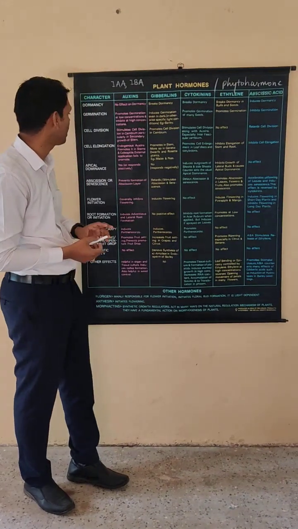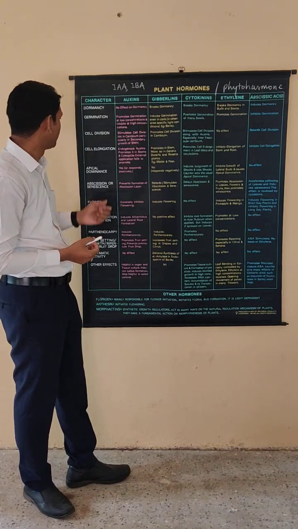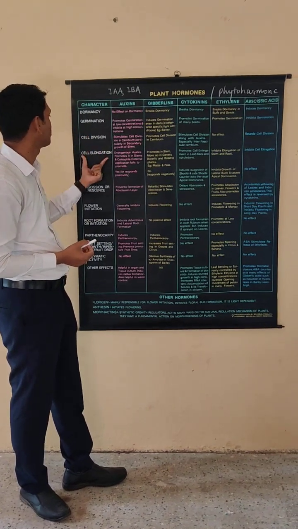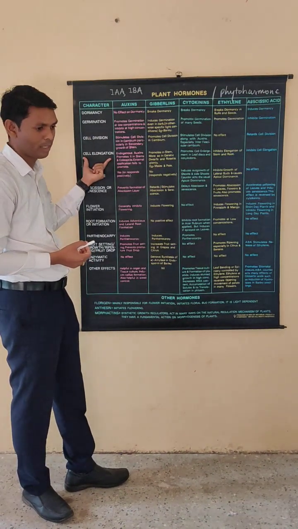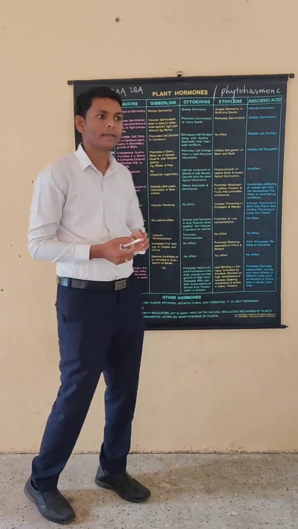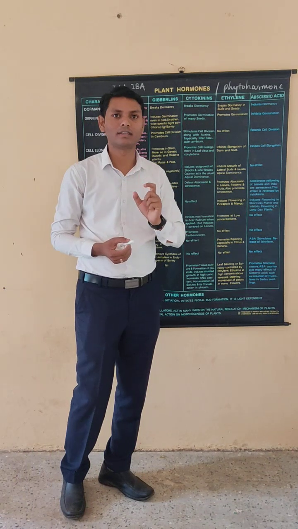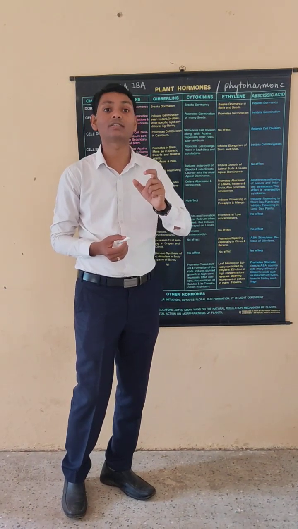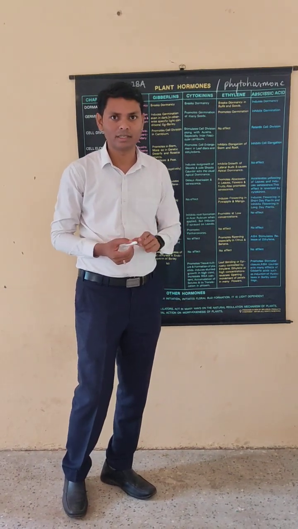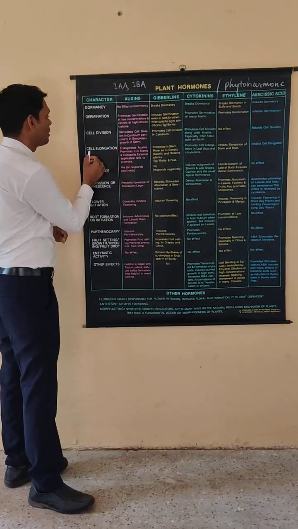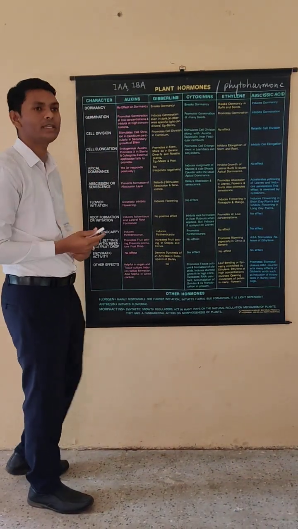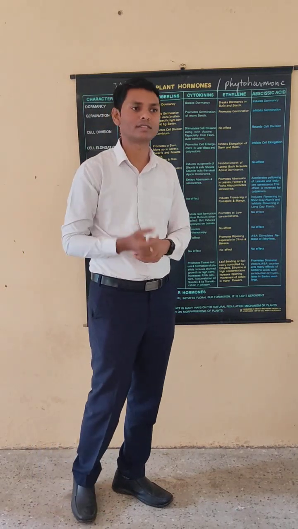Now going to the third role: auxins are responsible for cell elongation. Cell elongation means that due to the presence of auxin inside the cell, the cell size and shape increase. That phenomenon is commonly called cell elongation. This is especially seen in sugarcane.